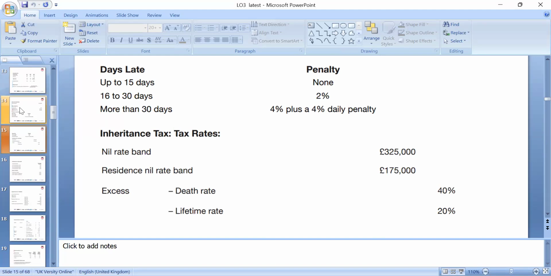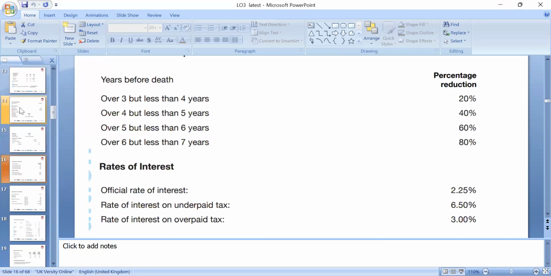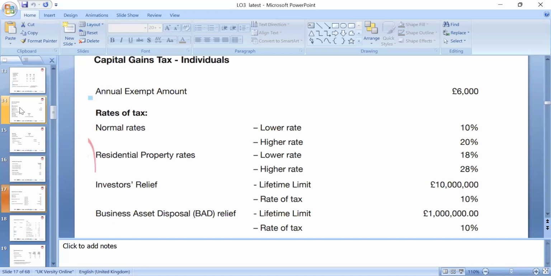And then we can look around excess death rate and lifetime rate, which we can apply these. And then of course, how long before the death the property was inherited. So that's the reduction can be the rate of interest, capital gain taxes. Yes, so we can look around the rate.